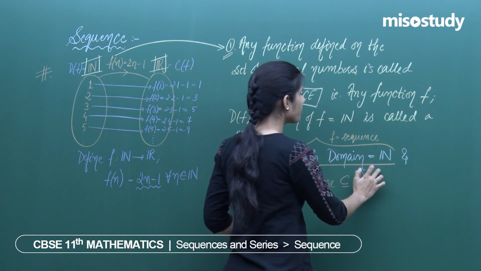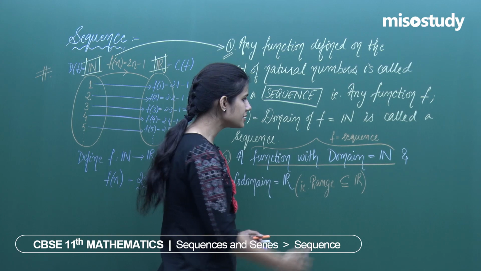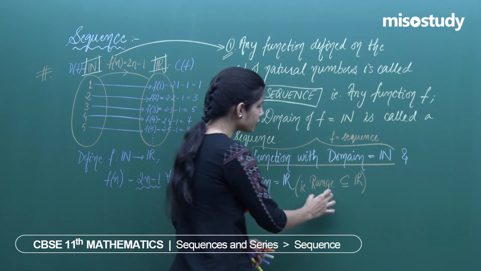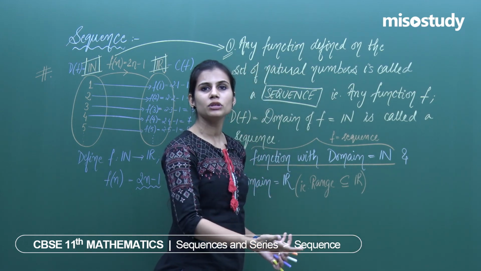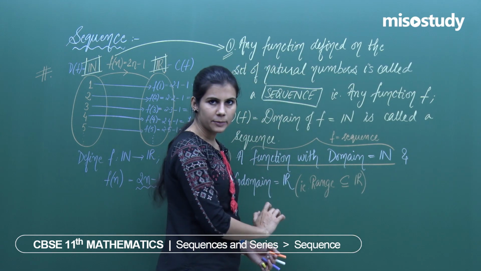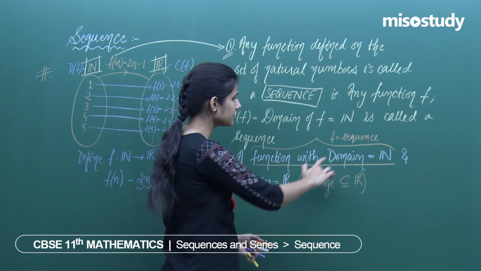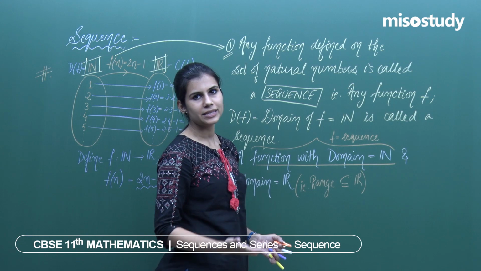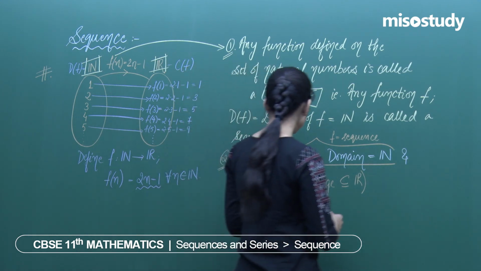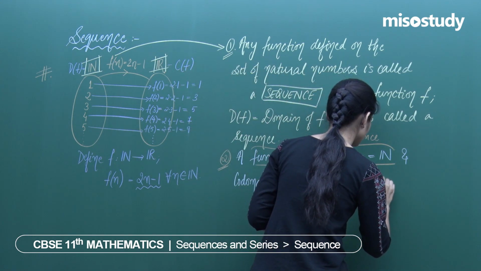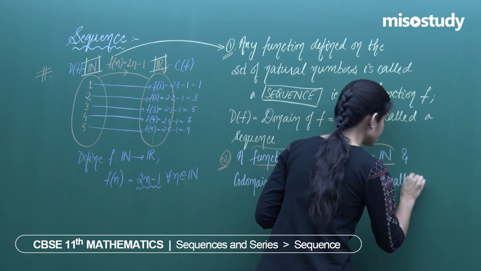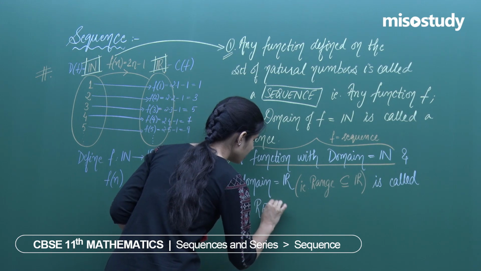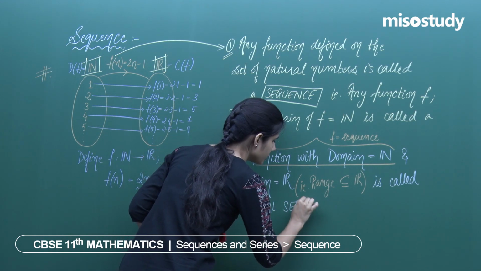A function with domain as the collection of natural numbers is called a sequence, but the moment you say that the codomain is the collection of all reals, which eventually means that the range is a subset of all reals, which eventually means that the image of every natural number in the domain under this particular sequence is going to go inside the collection of all reals, that means it is a real sequence. Clear? Is called a real sequence.